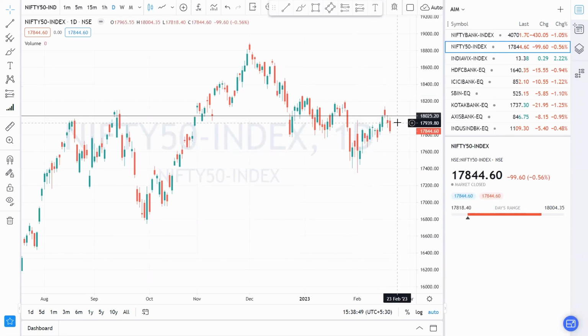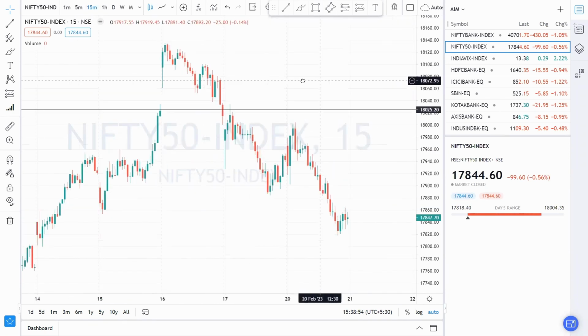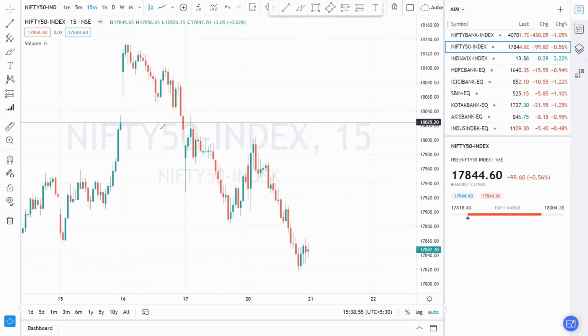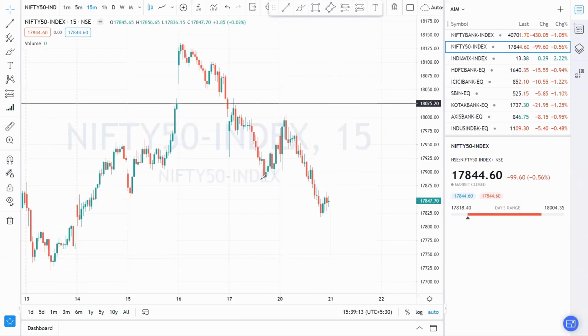For taking any kind of buying trade, it needs to close above 24,900 or 24,940. Then after that you can expect some buying trade here. In the 15-minute candle, you can clearly notice here that it shows continuous movement like Bank Nifty, and if tomorrow market opens around 24,860 to 24,820 zone, and it closes below that 24,800 level, then after that you can expect some selling pressure here. As I said, target will be 24,732, round level 24,700. And if it opens gap up, or if it trades above 24,880 or 24,900 and shows any kind of positive movement, then you can expect some buying trade here, and target we can set to 24,950 to 24,975.